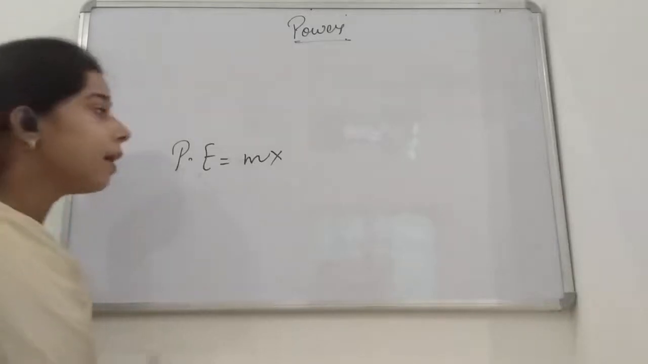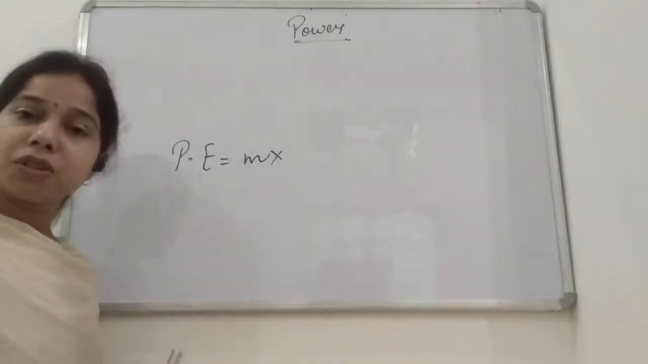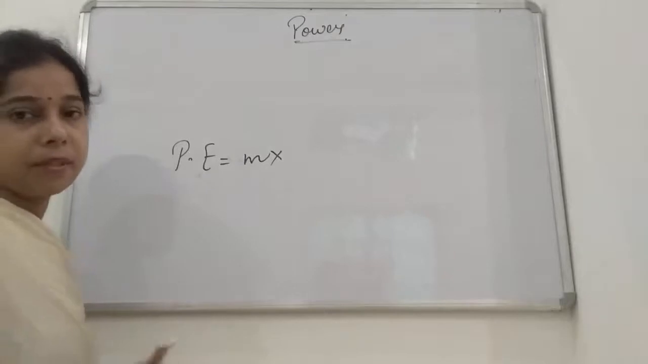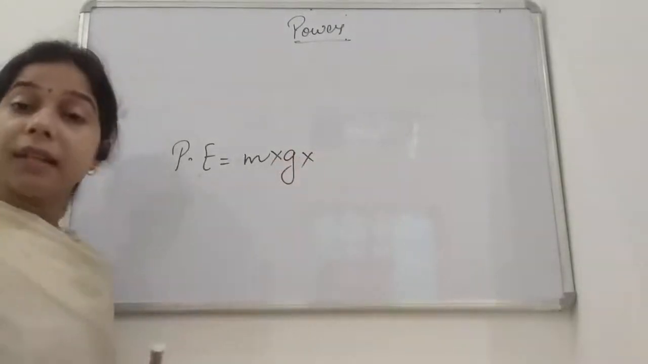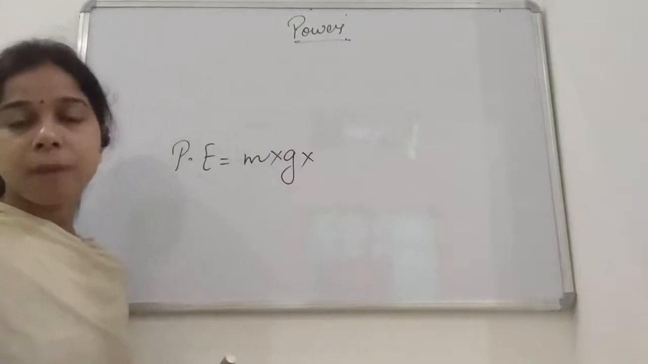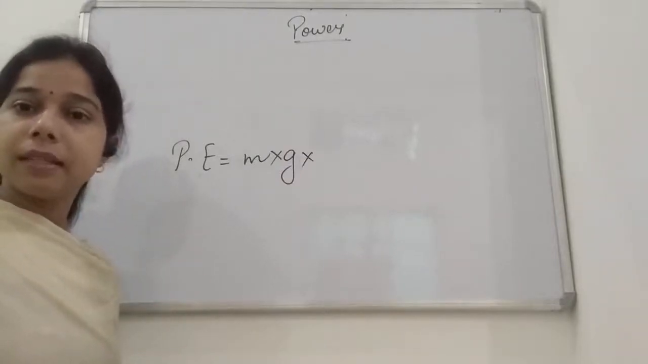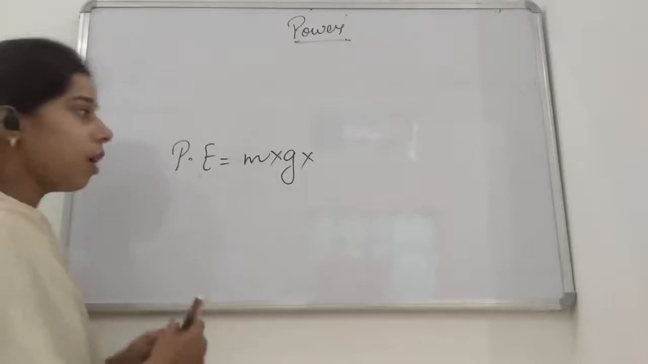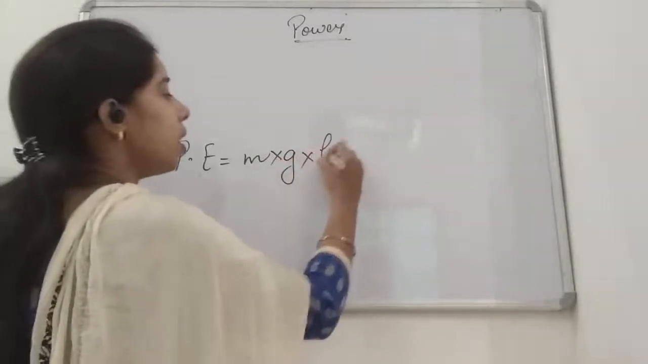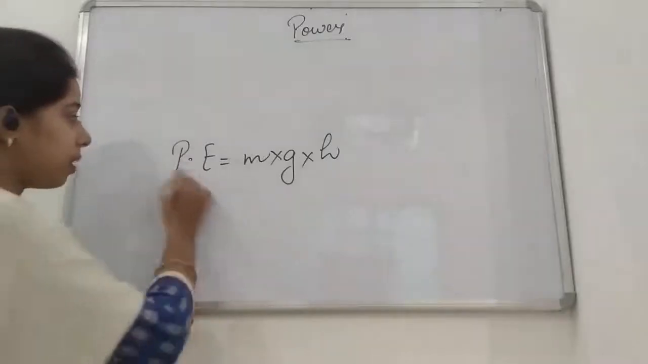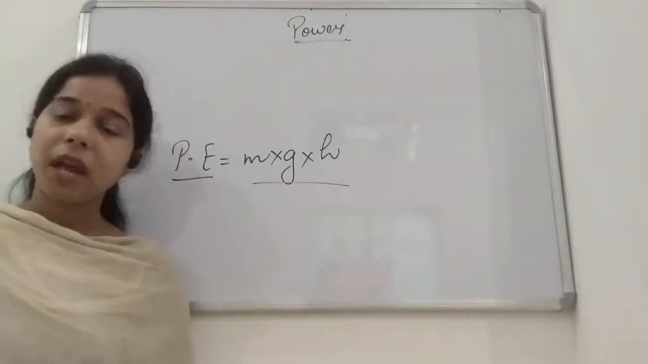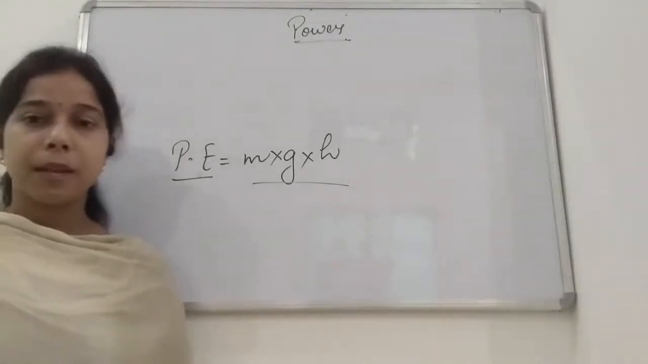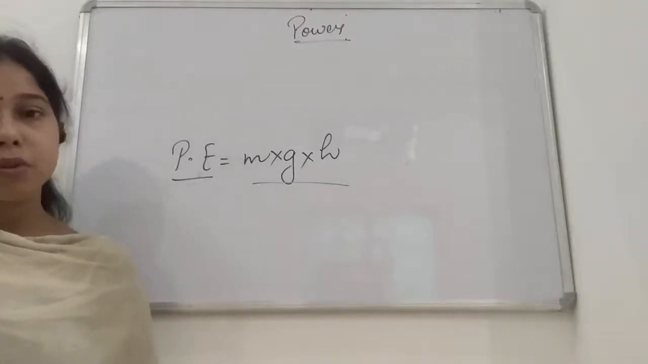So we take the acceleration due to gravity, which is represented by g, into the vertical distance traveled by the object. The vertical distance we consider as height. So we take it as mgh. This is the formula for calculating the potential energy, and we had discussed it with the help of numericals also, students.